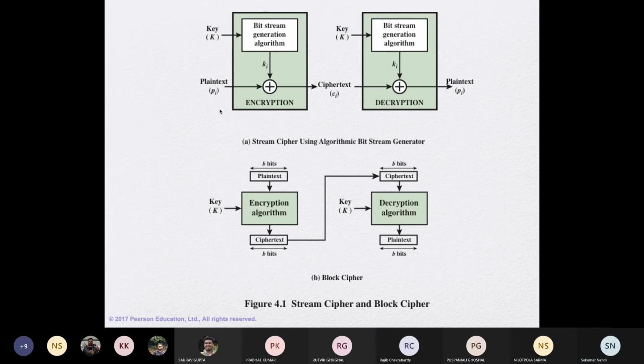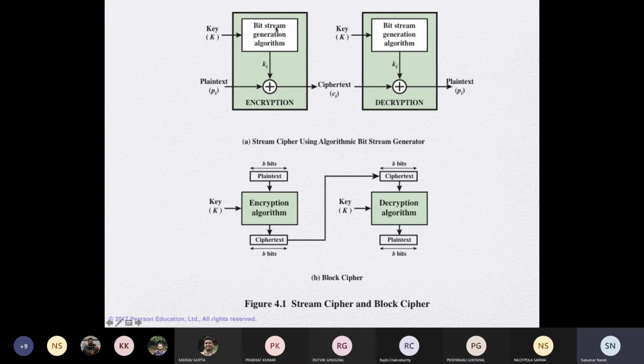So plaintext is a series of bits. Key streams are generated series of bits. We XOR them, we get the ciphertext, and with the reverse process, we get the plaintext.